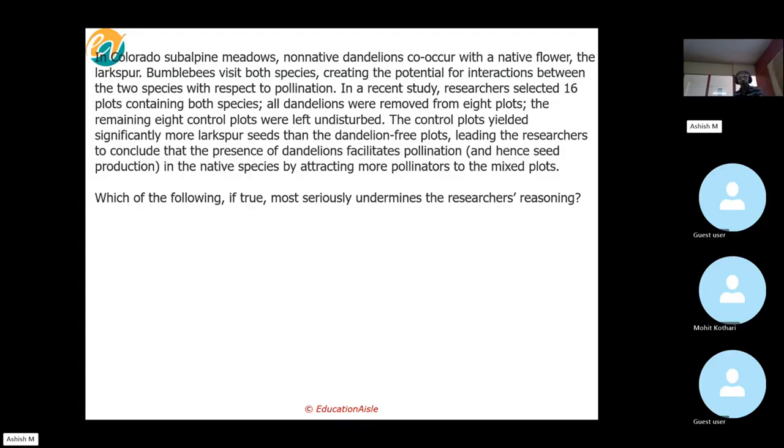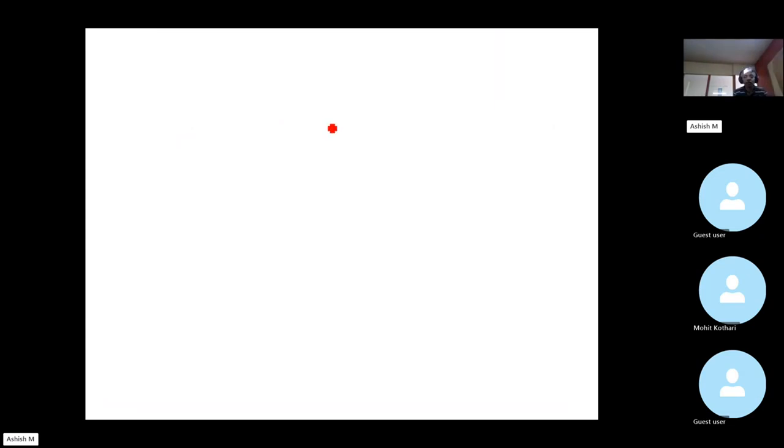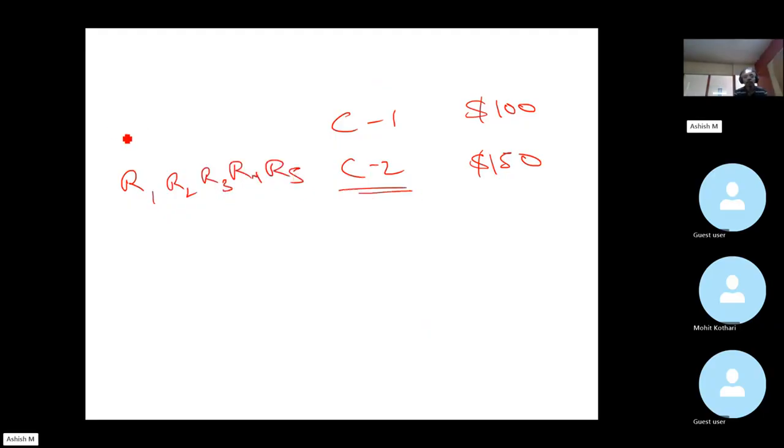Oh, I'll just go back. One thing I forgot to mention: this was an incorrect data collection. Again, I'll reiterate this one last time because this is important. Current minus 1, current minus 2. This was $100. This was 150. Now, notice according to option Alpha, these were the 5 retail stores last to last year. Now, last year it was R3, R4, R5, R6, R7.